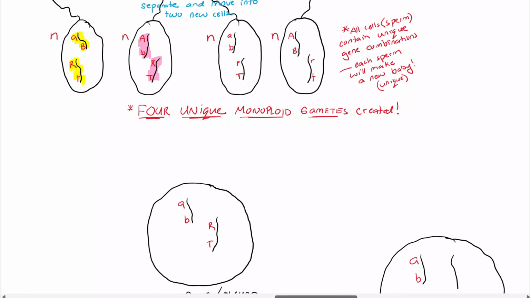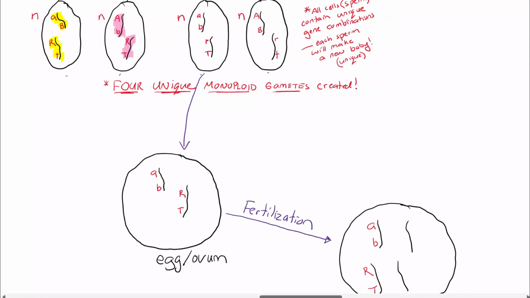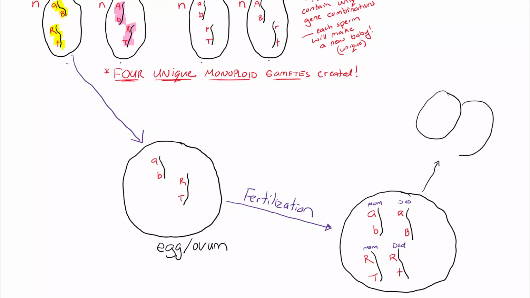Let's take a look. Let's say this sperm hits the egg, fertilizes the egg. We have mom's genes already there. Let's get dad's chromosomes with little a and little b, and little r and little t. This cell is a diploid cell, the fertilized egg. Let's say this sperm hits it though. Dad's going to give different genes. You have new gene combinations. So fertilization is a source of variation as well.